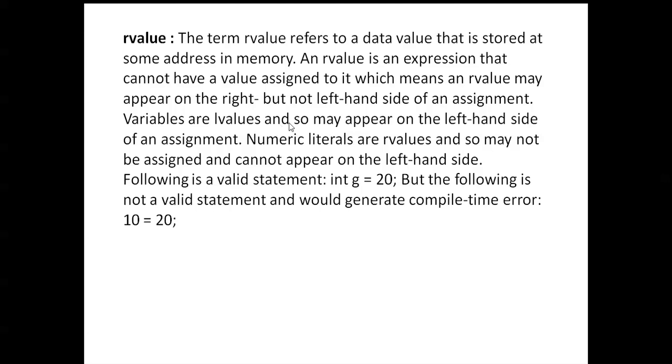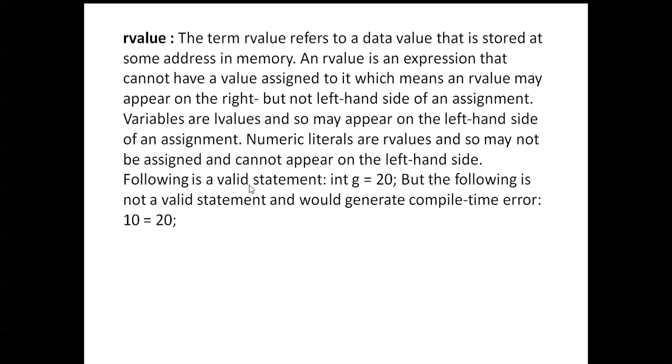Variables are L values and so may appear on the left hand side of an assignment. Numeric literals are R values and so may not be assigned and cannot appear on the left hand side.